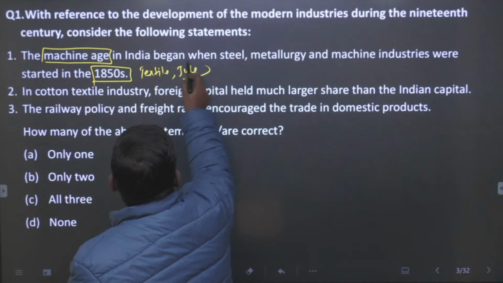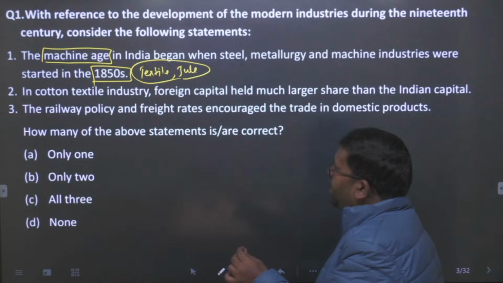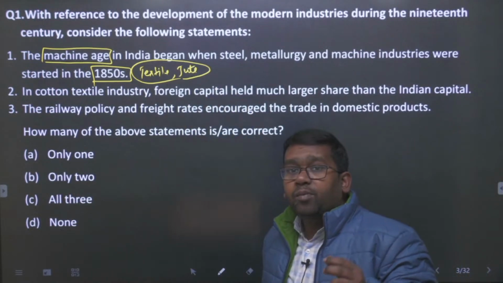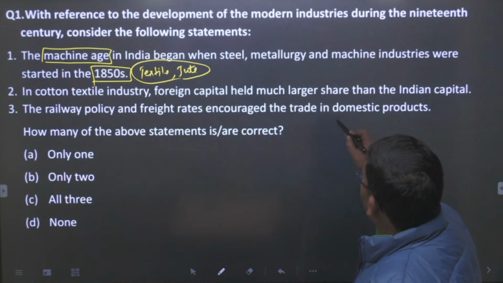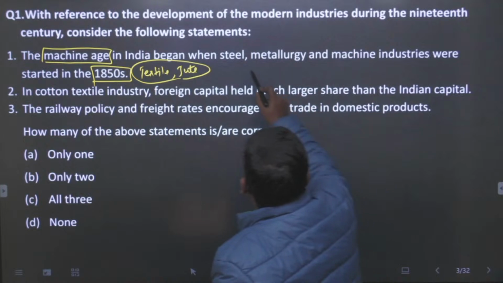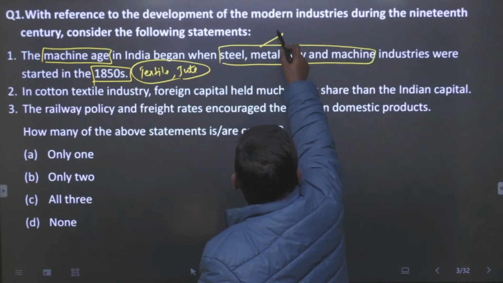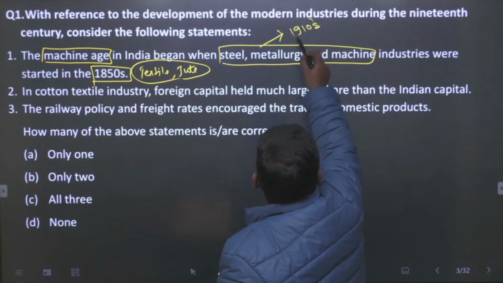The textile and jute industries started in the 1850s, and with that starting point the machine age started. However, these three industries, steel, metallurgy and machine, were only developed in India after 1910.